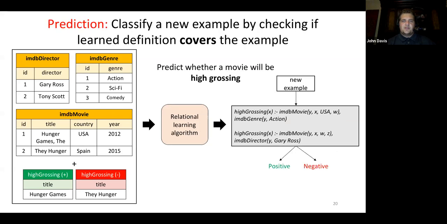In order to predict a new example, we check to see if the learned definition covers the example. We do this by feeding the Datalog definition a new example and classifying it as positive or negative.